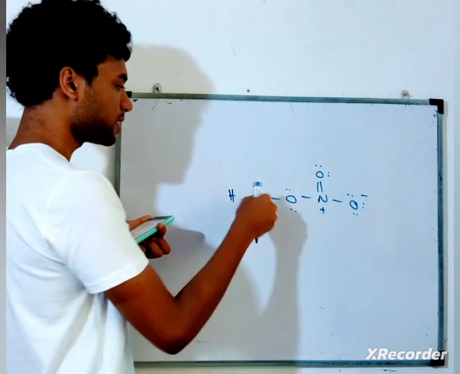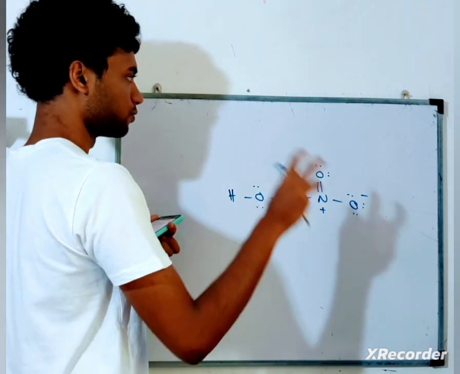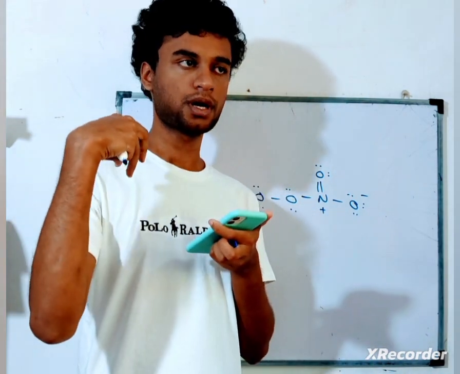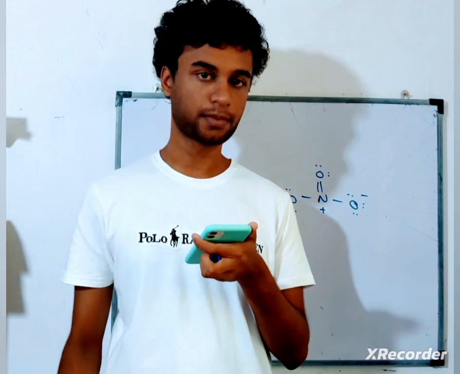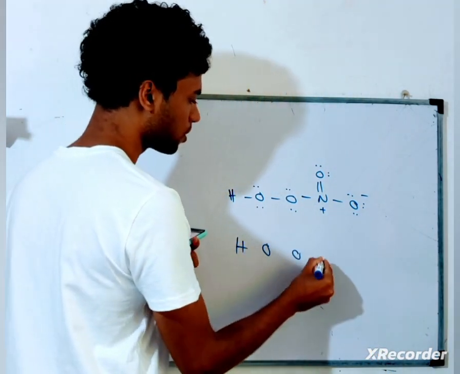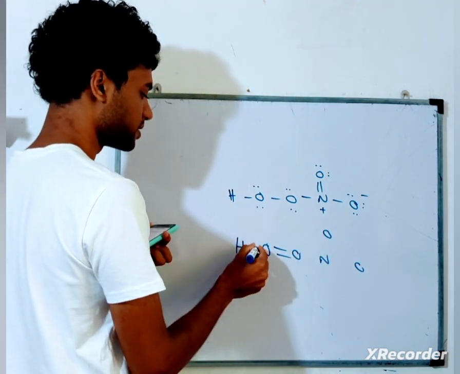So remember that point. Let's put positive charges on oxygen to make it unstable. To form unstable Lewis structures, we should have a maximum number of formal charges. So then in HOONO2, between oxygens I can have a double bond. Let's see what happens.